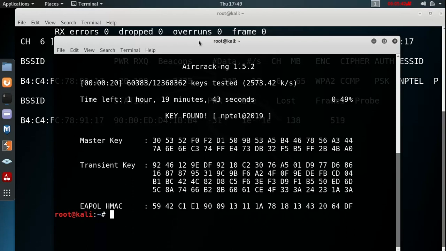Once it finds the password in the dictionary, it is able to detect it and successfully get the password. So we got the password, and the password is nptel@2019.